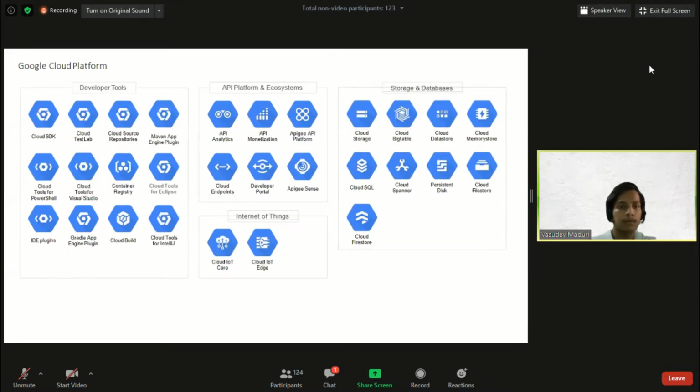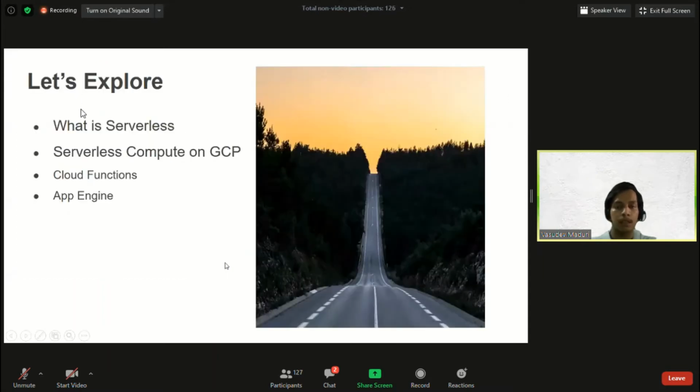Here in storage and databases, we have seen Cloud Storage. We took an example of our own university site, where all the PDFs will go to Cloud Storage and all the user details will go to Cloud SQL. In the same way, we have seen IoT, wherein if I want to get some data from sensors, I'll connect it to Cloud IoT Core. So, coming back to today's session.